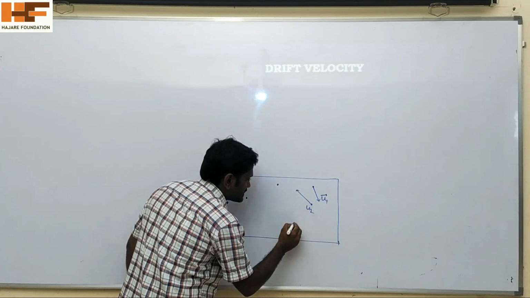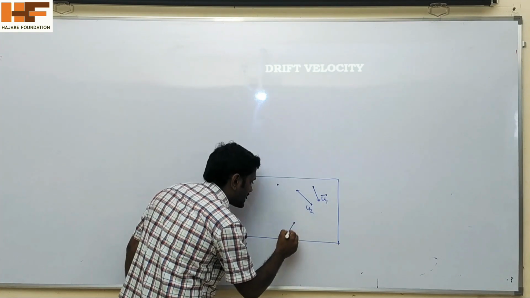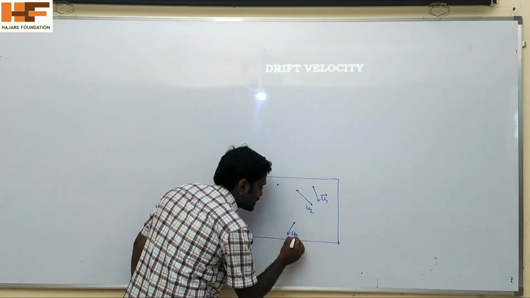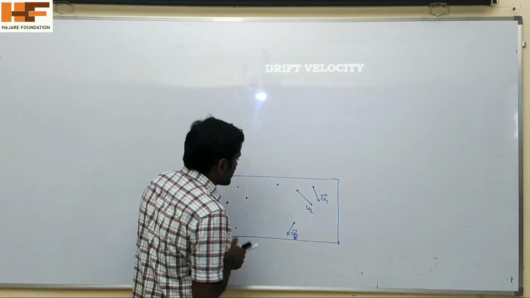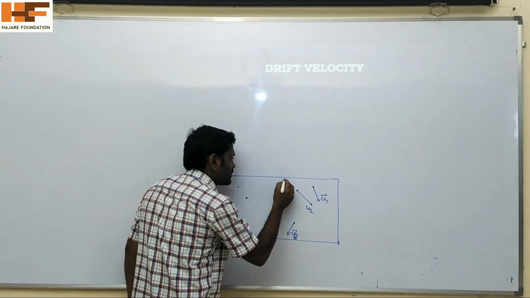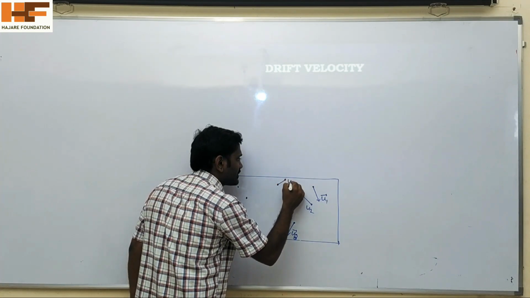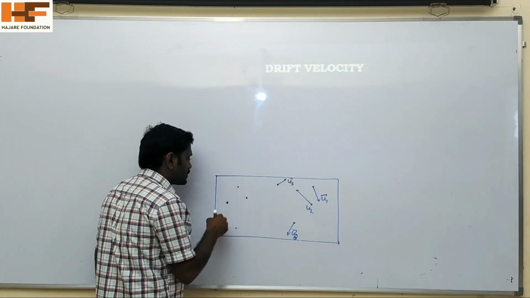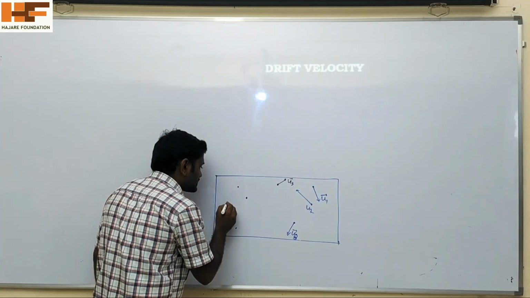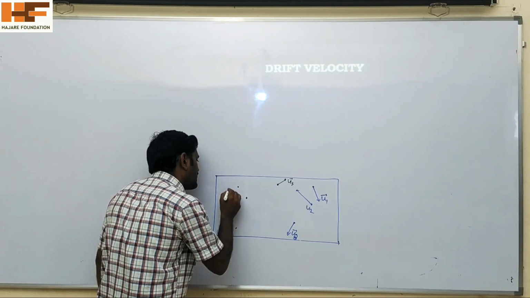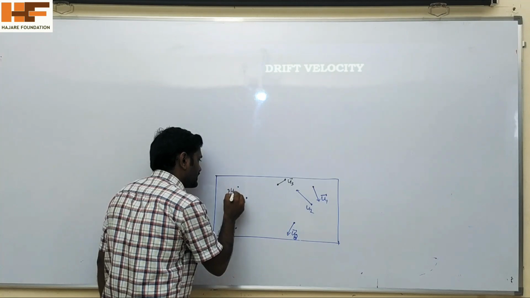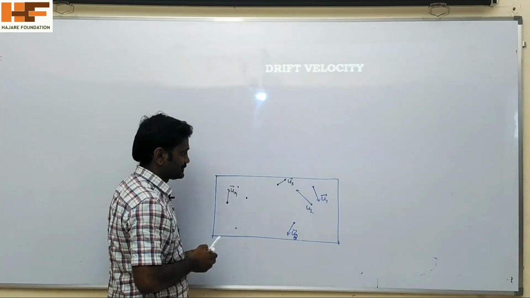Another moves in another direction with thermal velocity u3, and so on up to n electrons. The nth electron moves in some direction with velocity un.